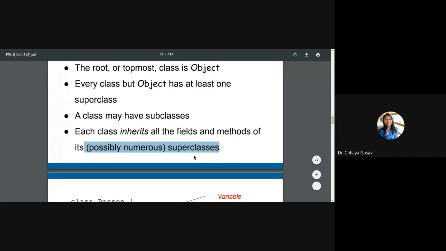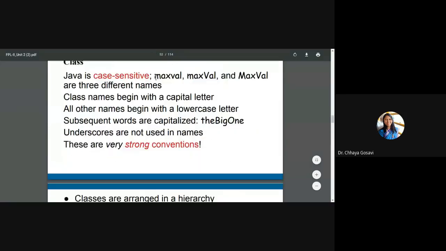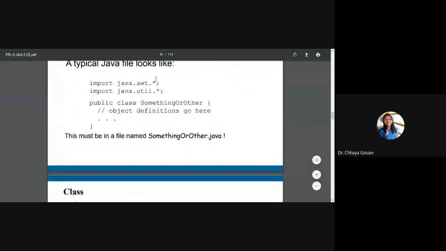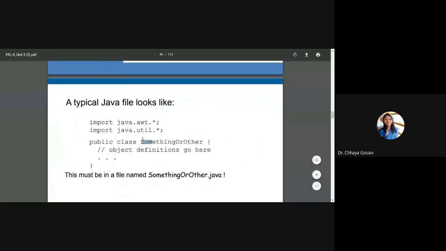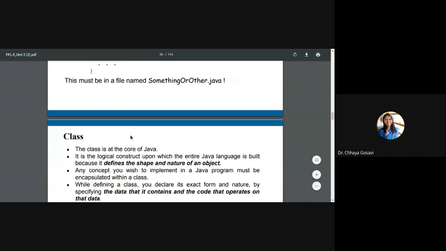Even if we write a class something or other, we are not mentioning whether it is a child of any class, but by default, whenever you write any class, it is a child of the java.lang.Object class.